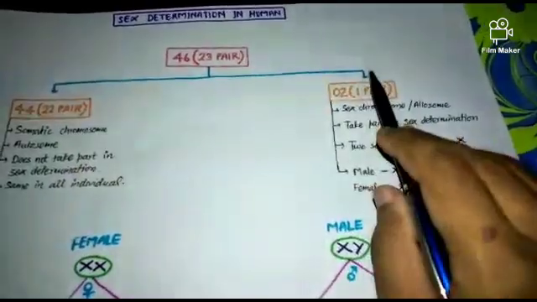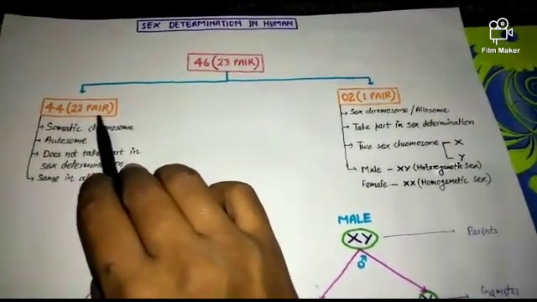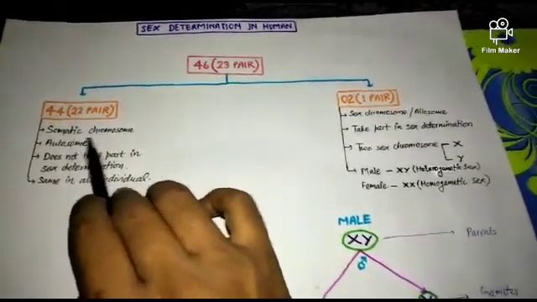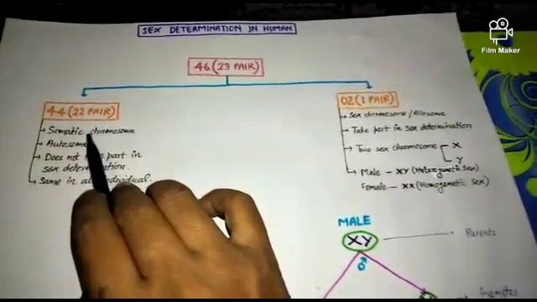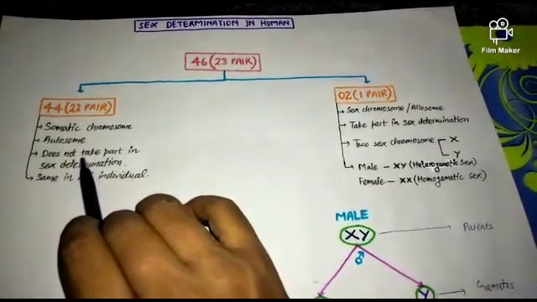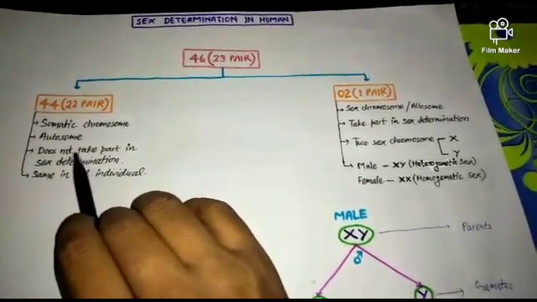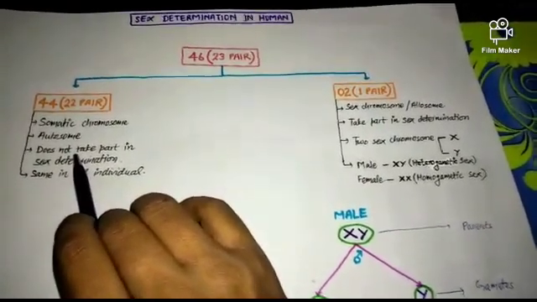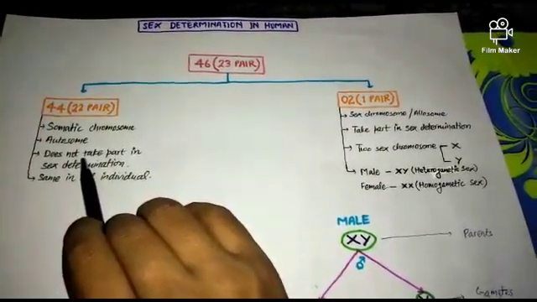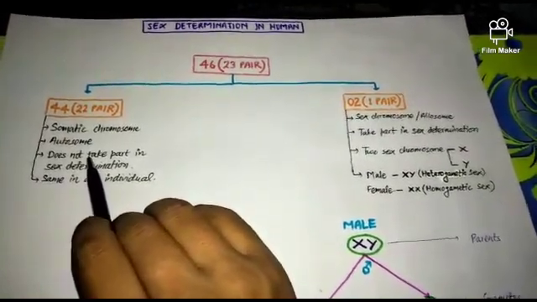This is the first one and this is the second one. Let's talk about the first category of chromosomes. This is considered autosomes. Autosomes are generally called somatic chromosomes, and all somatic chromosomes are mainly present in somatic cells. This kind of chromosome does not take part in sex determination. It is not capable of deciding the sex of a child. So we can say that crossing over or linkage phenomena do not occur in this case.